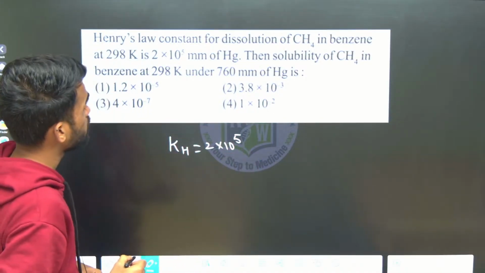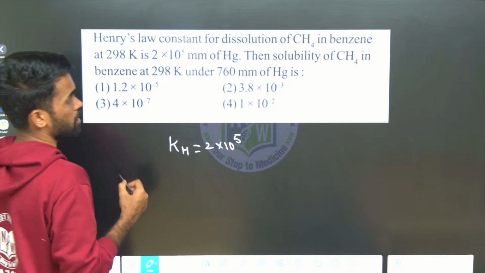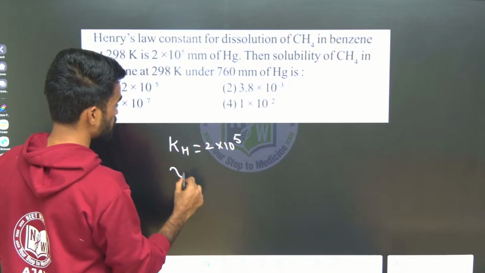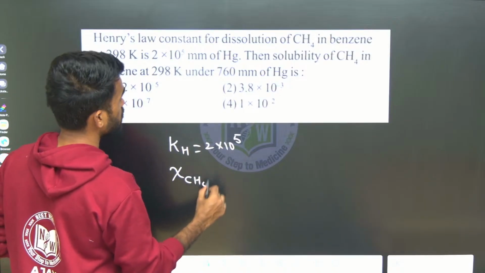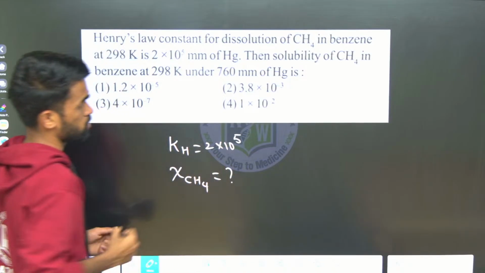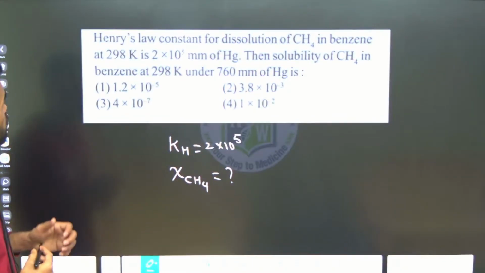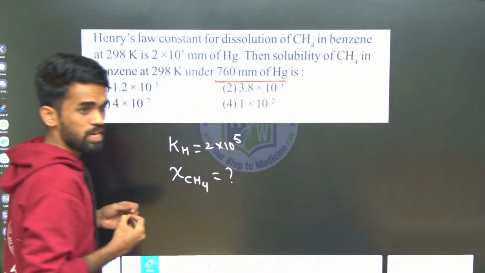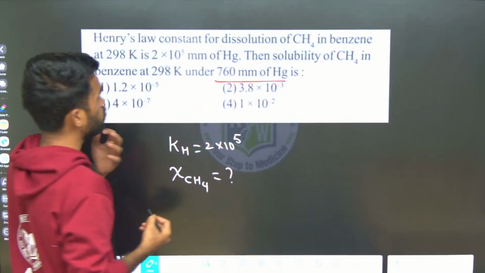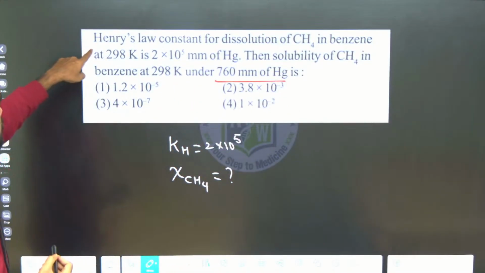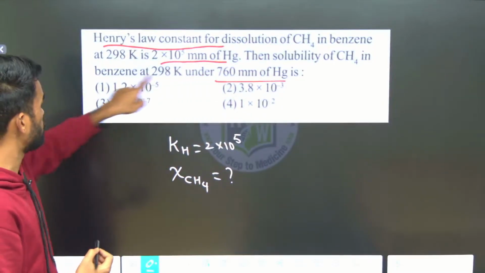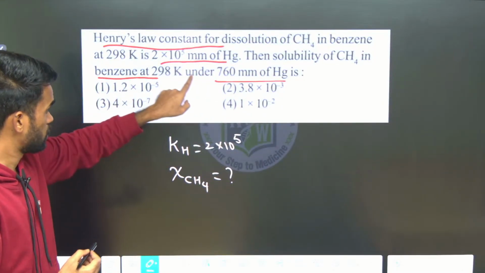Then they are asking for the solubility of methane in benzene under 760 mm of pressure. What to do here? Under pressure, how much? Pressure of gas is 760. Once again, Henry's law constant for the dissolution is given as this much, and they are asking how much the solubility of methane in benzene is.